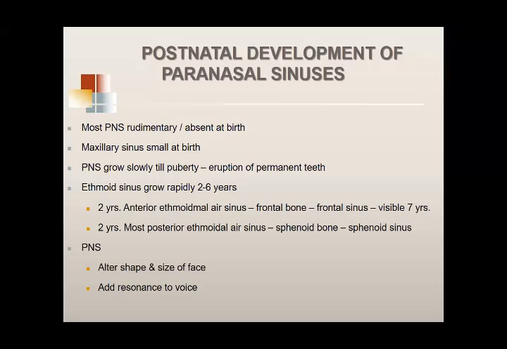The most rapidly growing is the ethmoidal sinus, which develops between 2 to 6 years of age. The anterior ethmoidal air sinus develops in the frontal bone, visible by 7 years of life. So at 7 years of life, if you take an X-ray, you will be able to see the anterior ethmoidal air sinus. The posterior ethmoidal air sinus develops posteriorly, growing into the sphenoid bone.